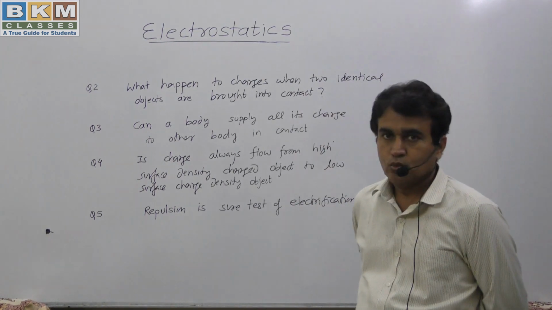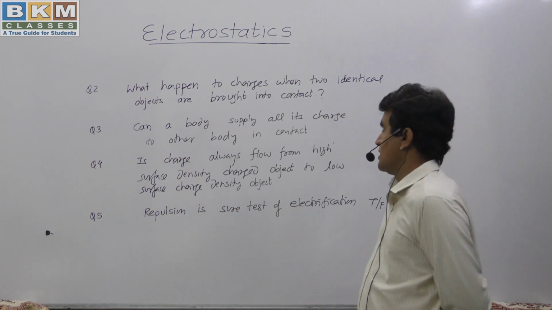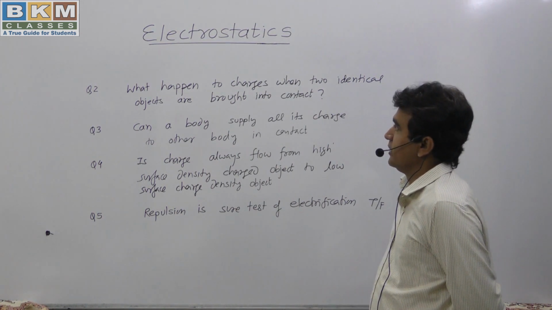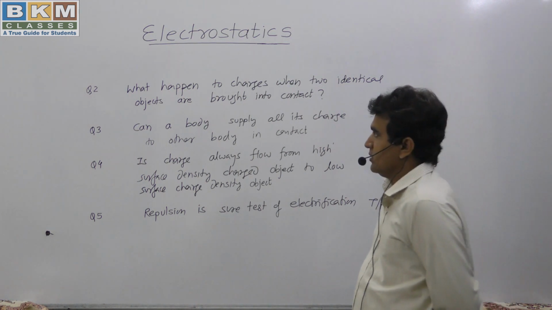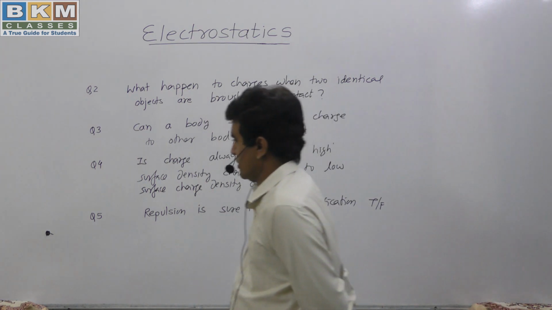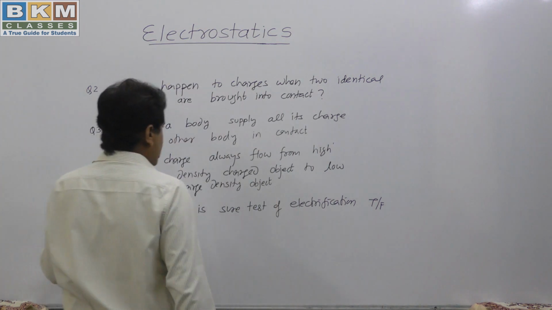Question number 2. What happens to charges when two identical objects are brought into contact? By these 4 questions I want to give some more information.